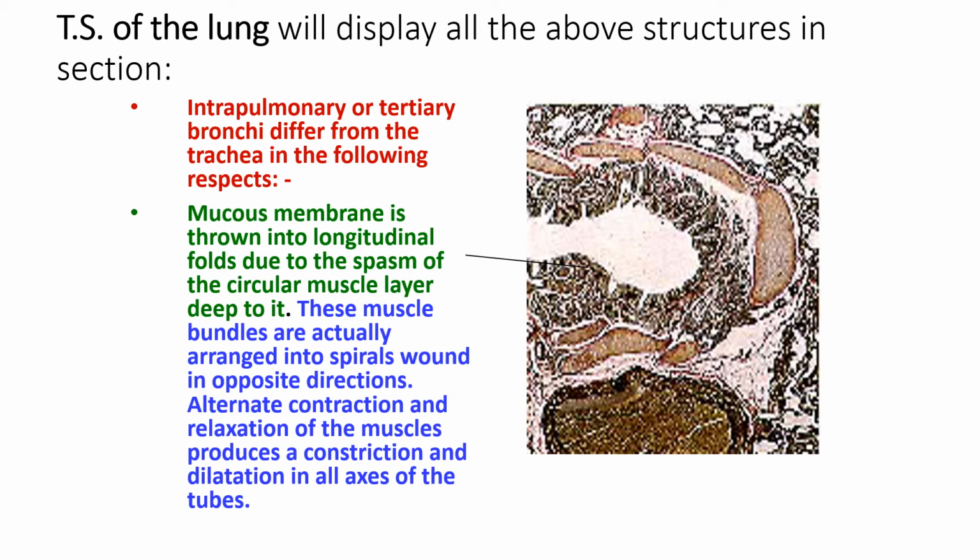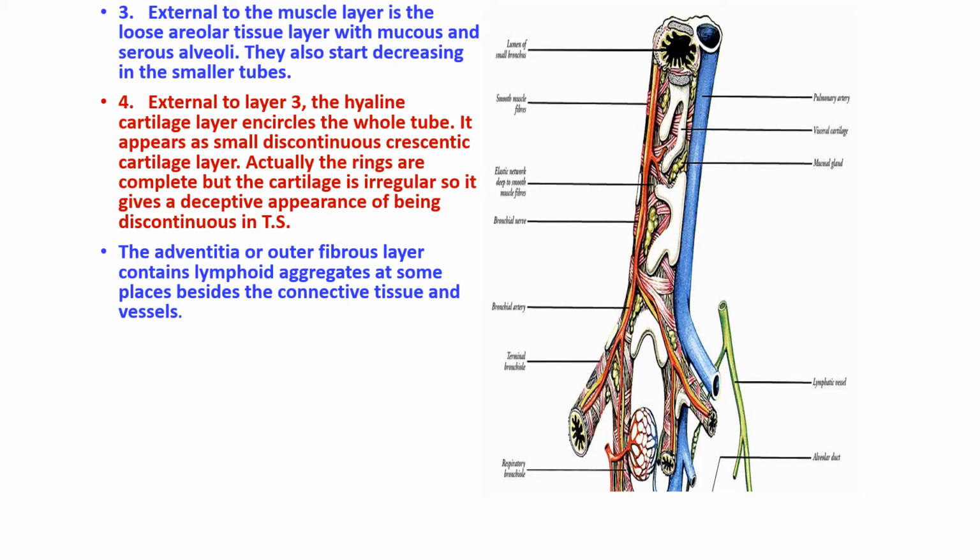Alternate contraction and relaxation of the muscles produces constriction and dilatation in all axes of the bronchus. They are arranged in spirals and wound in opposite directions. This is about the intrapulmonary bronchus. External to the muscle layer, you can see this is the muscle layer in a crisscross pattern.